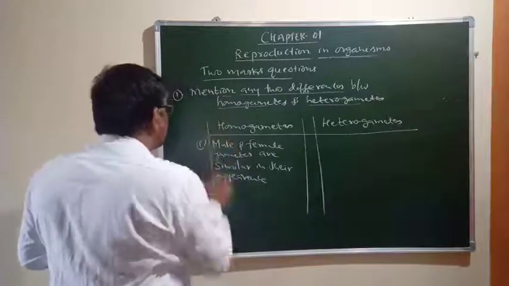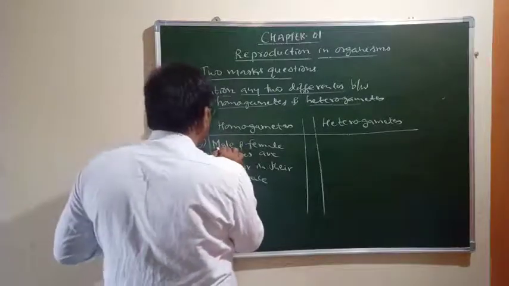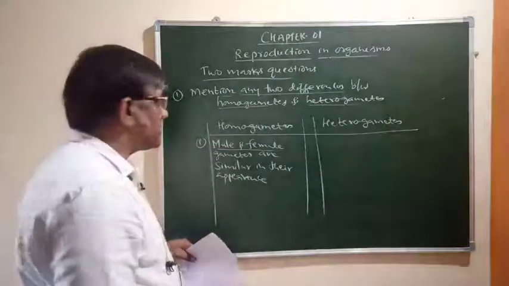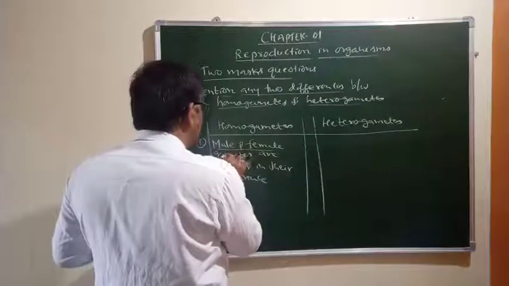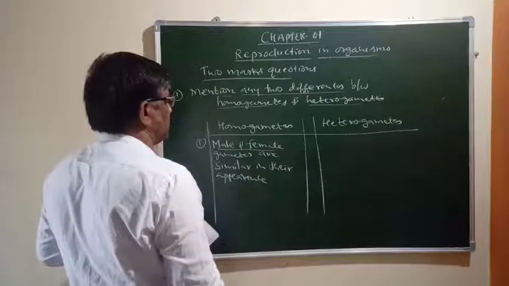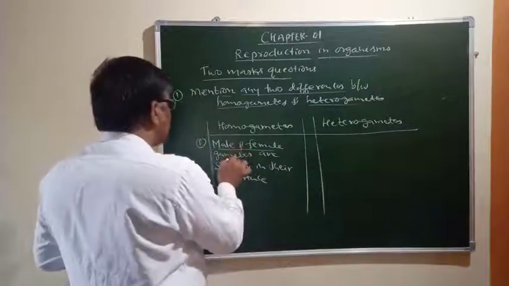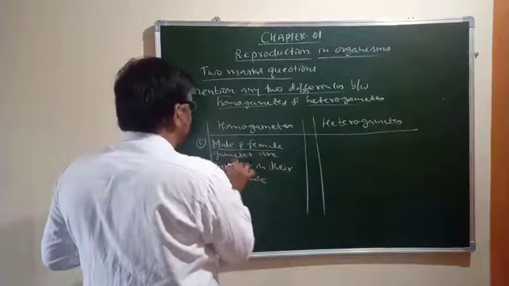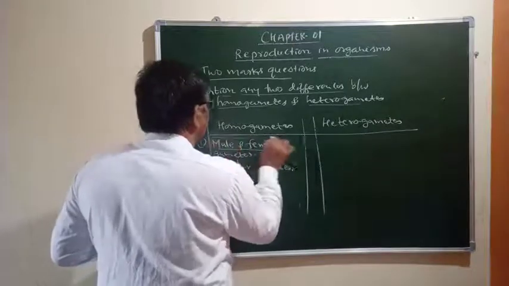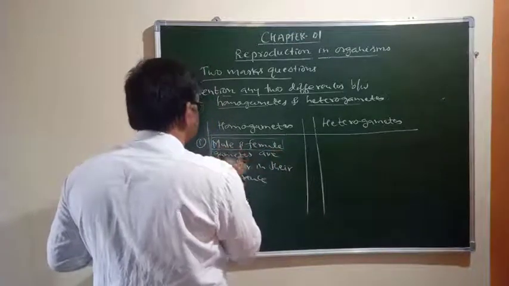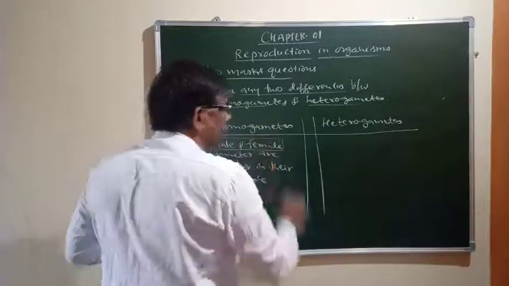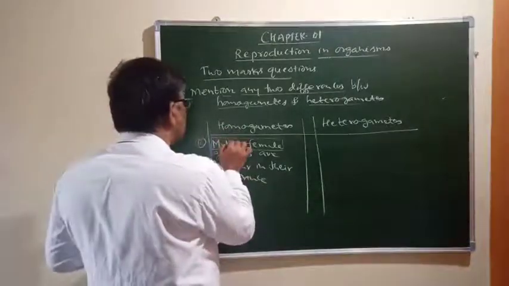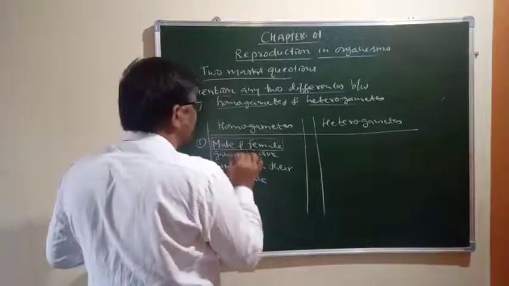This must be there in your answer. So you should use the words male and female gametes, otherwise the answer becomes wrong. Male and female gametes are similar in their appearance. Some students will write only gametes. Without using male and female gametes are similar in their appearance, the answer becomes imperfect.